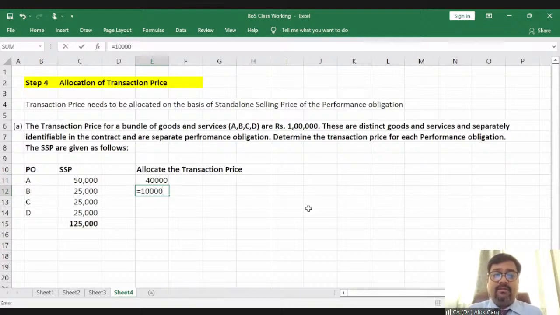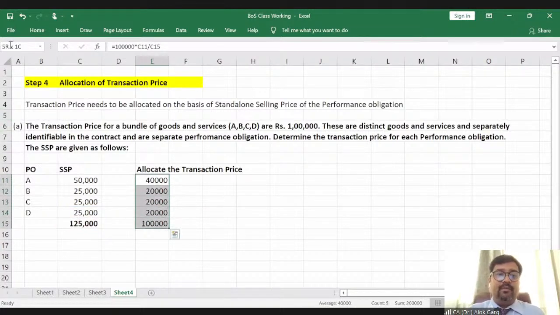Again, 1 lakh multiplied by the individual standalone selling price divided by the total standalone selling price. Again the same, and again the same. So this total comes out at 1 lakh, right?